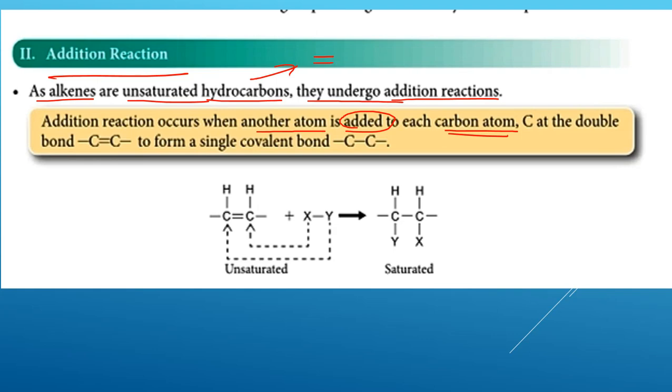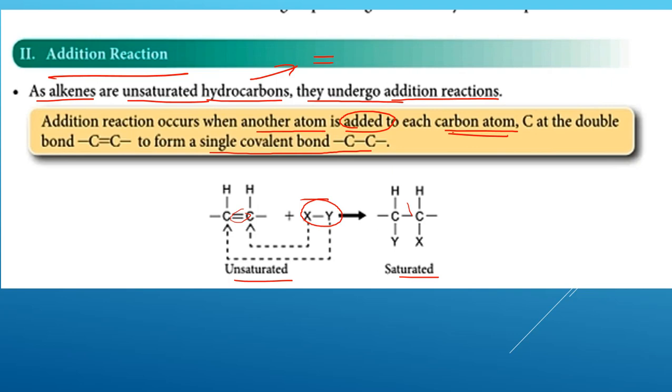Okay, so when another atom is added to each carbon atom at the double bond, dia akan form a single covalent bond. So for example here, from unsaturated ada double bond become saturated, only single bond. Okay, so here for example we have XY.